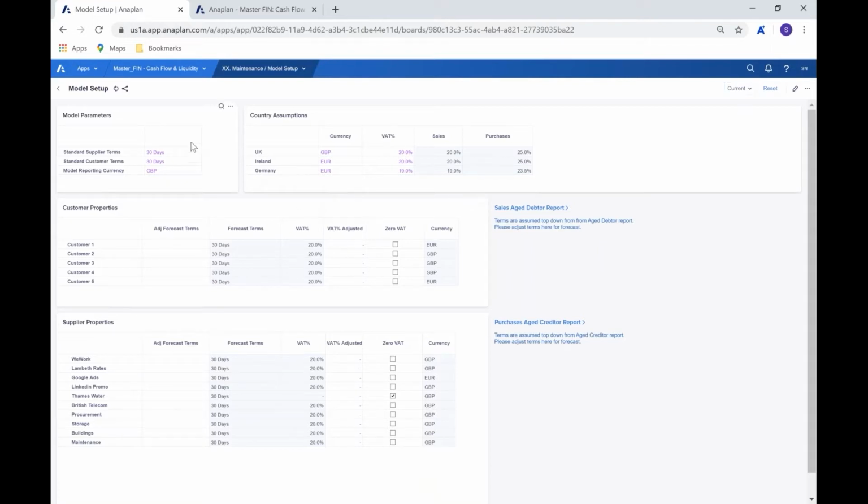So from our model parameters, we can see that we're now looking at our standard supplier terms and our standard customer terms. So these are the receivable and payable days that will be the standard terms that will apply to all of the customers or all of the suppliers within any list. We then have our model reporting currency.